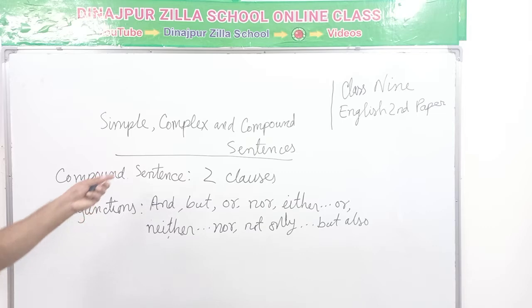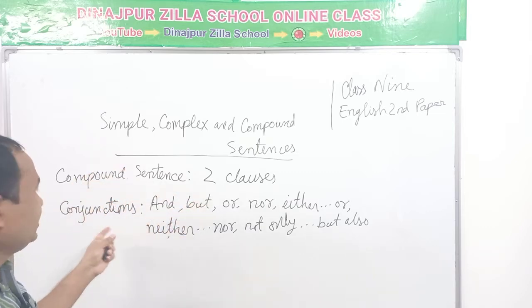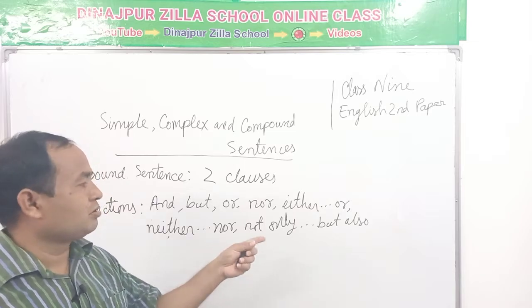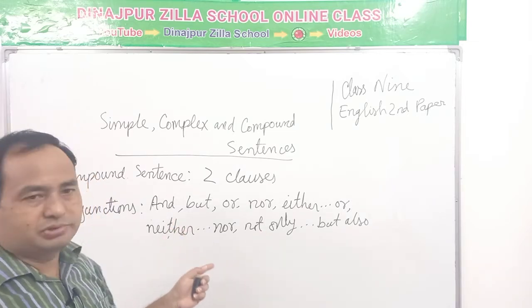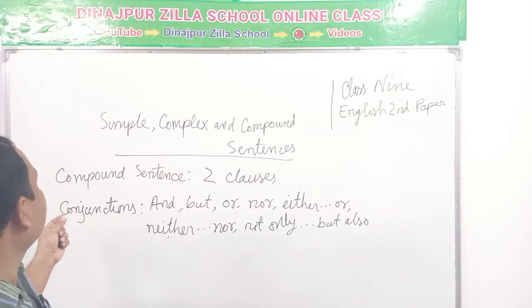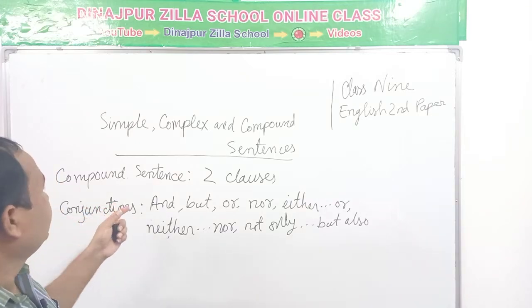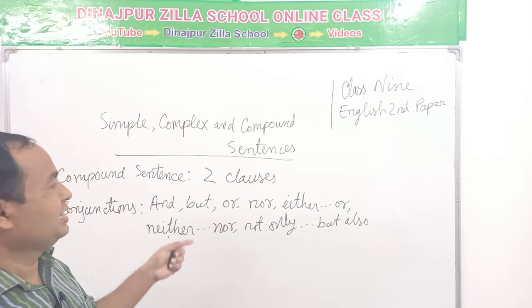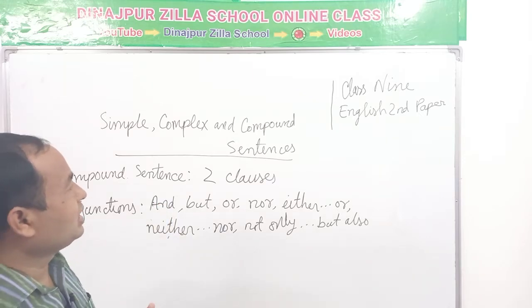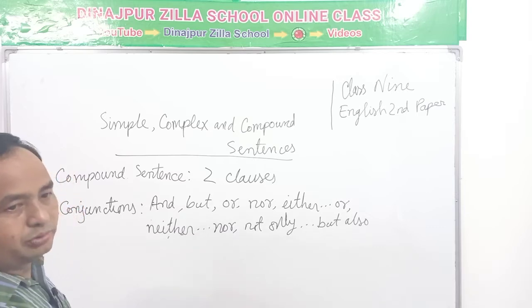So, if there are two clauses and these conjunctions, then it is a compound sentence. So, now we can identify different kinds of sentences according to their structures. Now I want to discuss the rules with examples.